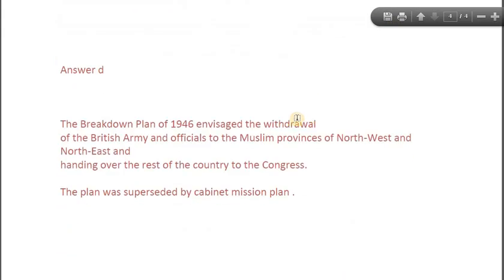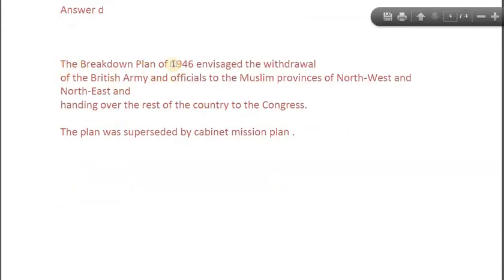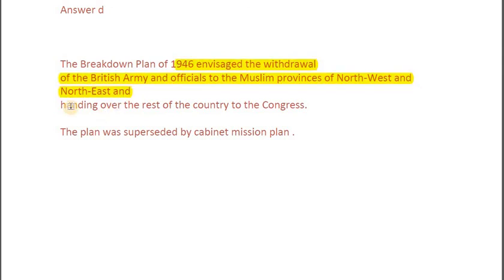So this was basically it. The breakdown plan of 1946 envisaged the withdrawal of British army and officials to the Muslim provinces of northwest, which is present day Pakistan, and northeast, which is present day Bangladesh, and handing over the rest of the country, which is present day India, to the Congress.